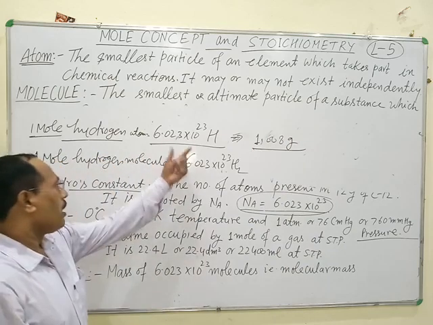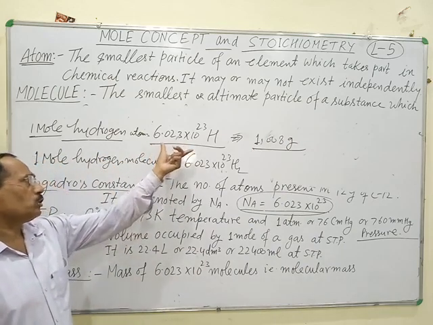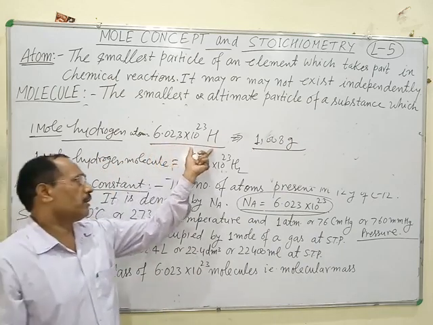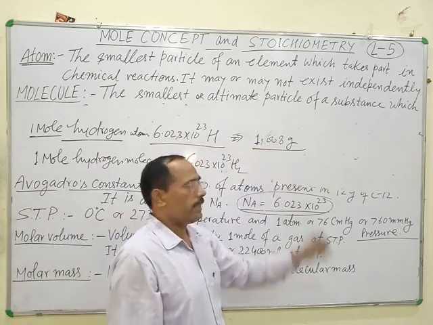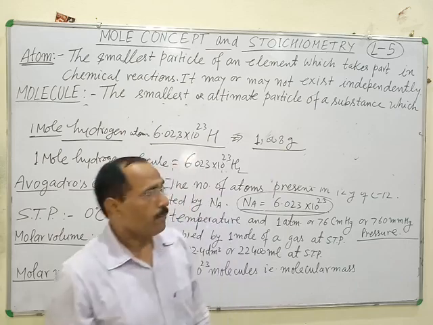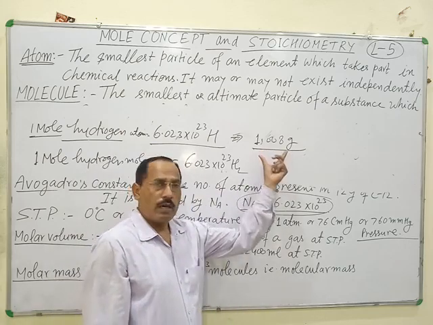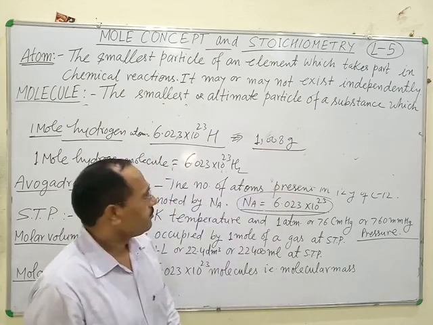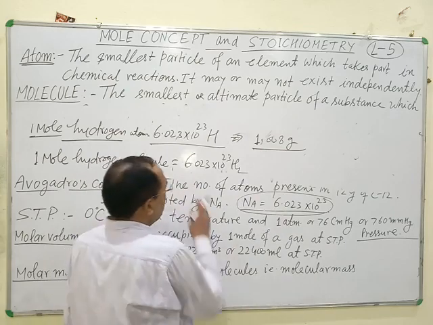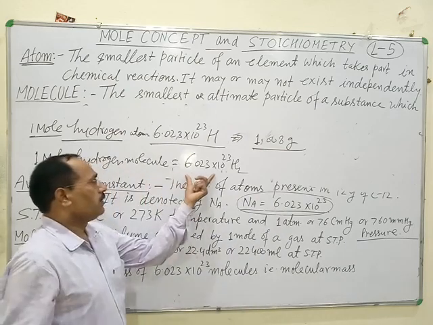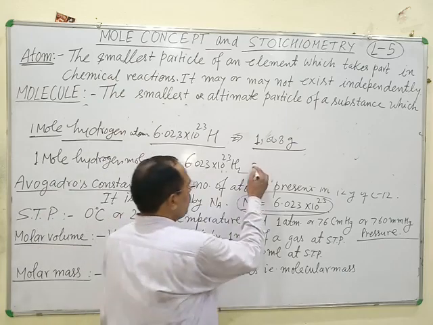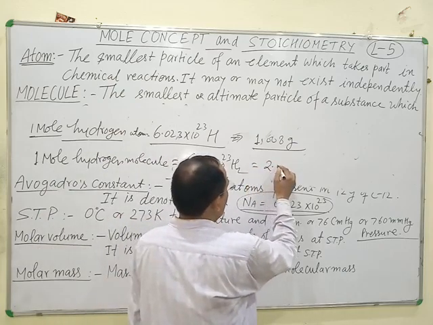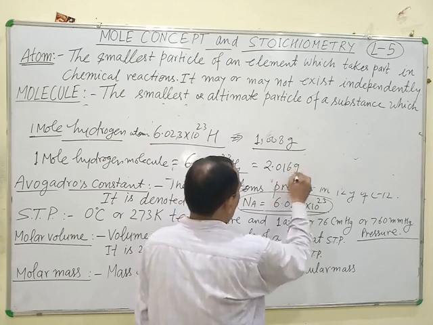Means total mass of 6.023 × 10^23 hydrogen atoms is equal to 1.008 gram. This is the atomic mass of hydrogen. Similarly, total mass of Avogadro number of hydrogen molecules is equal to 2.016 gram.